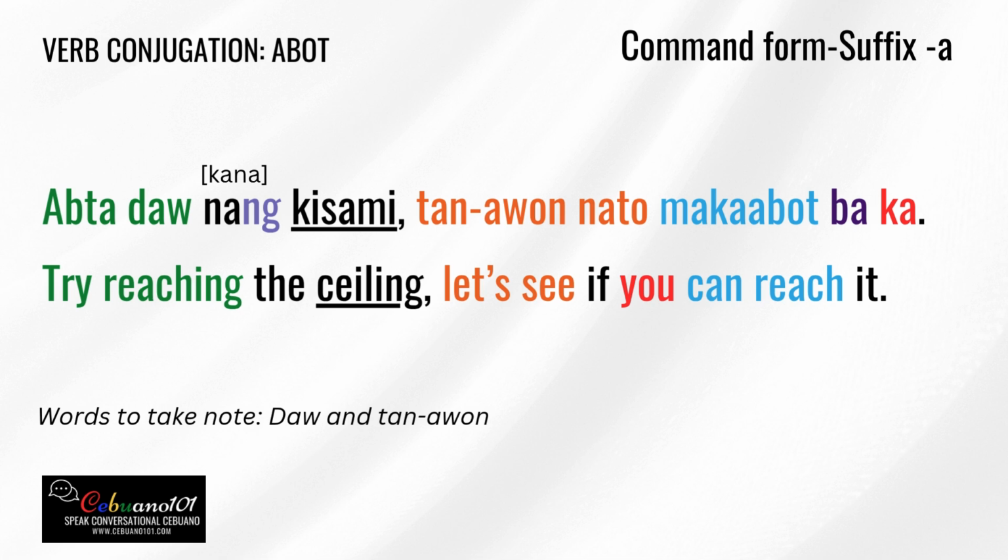Nang is actually a short form of kana. The na there is coming from the word kana, and the ng here is a connector. Kisame is the ceiling. Abta daw ng kisame: try reaching the ceiling.